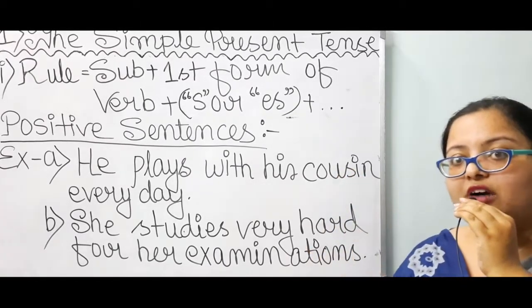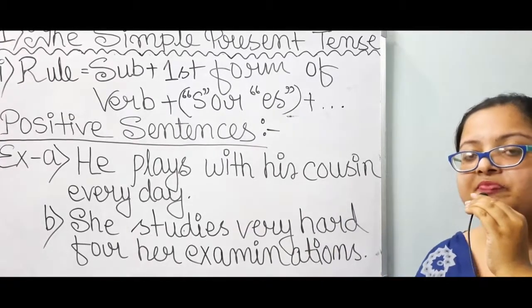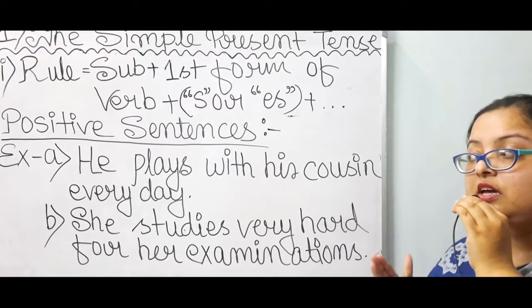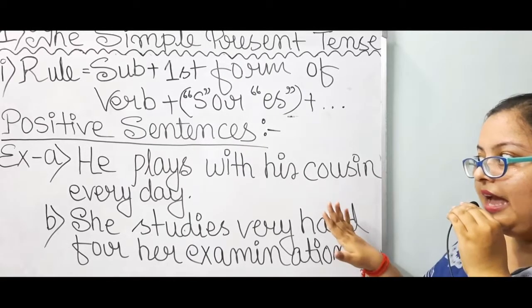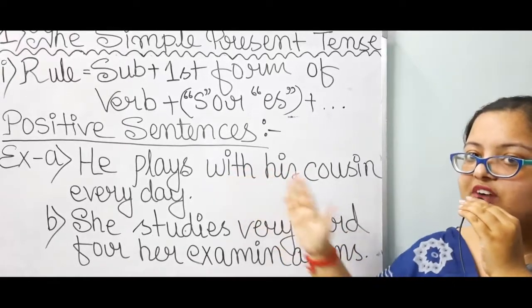And students, if the subject is in first person or second person or third person plural number, then of course you have to just write down the first form of verb after that.